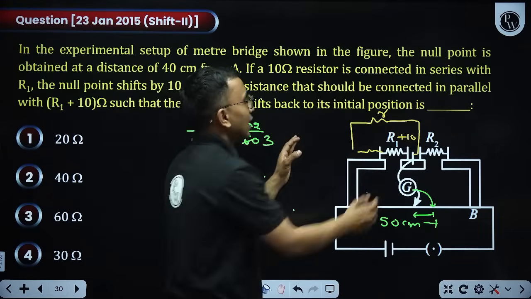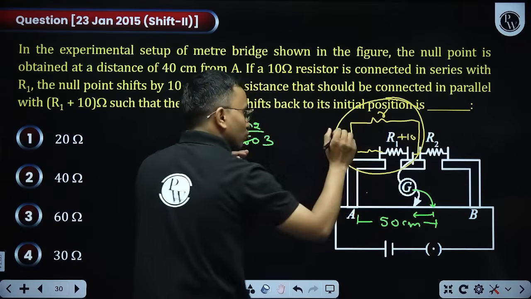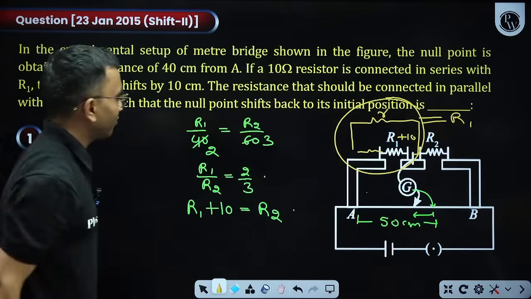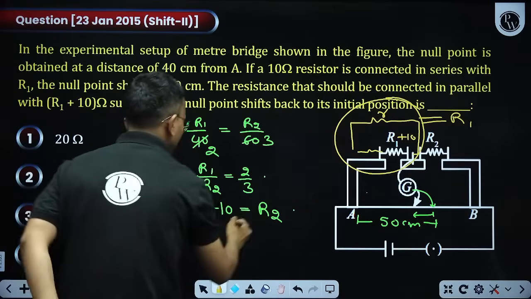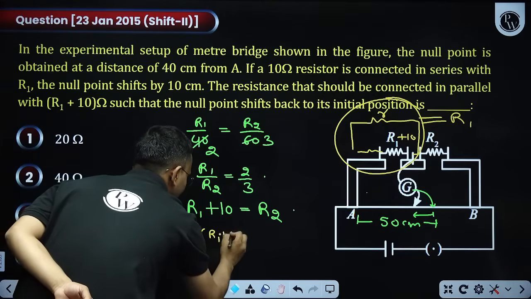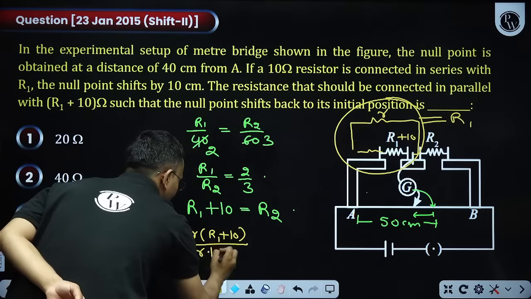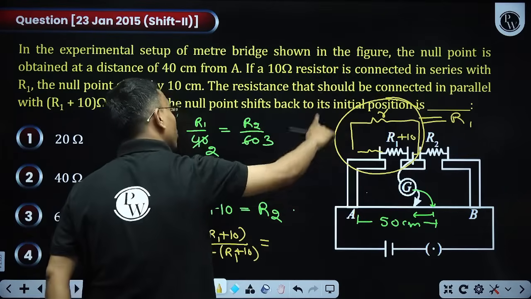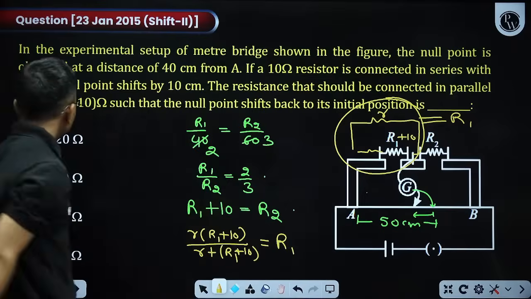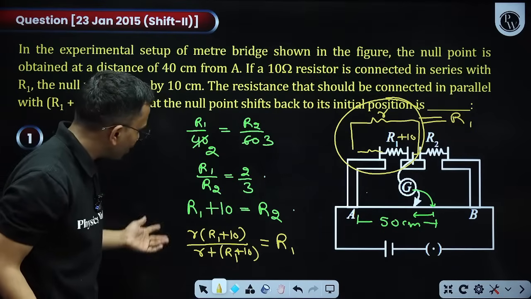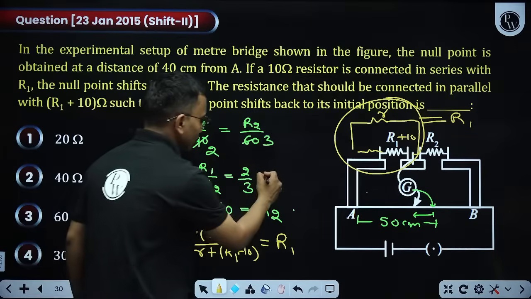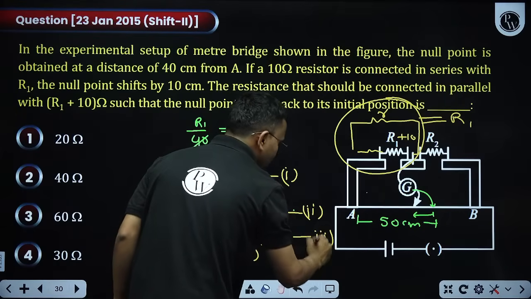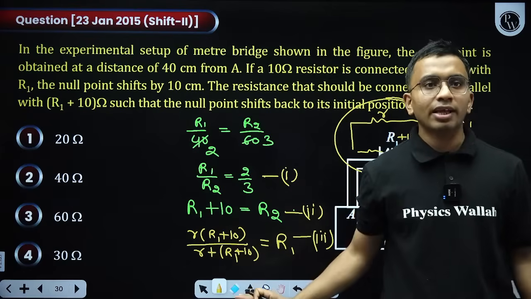It means this resistance has to be equal to the original resistance which was R1. Simple thing. So what is the parallel equivalent of these two? R into (R1 plus 10) divided by R plus R1 plus 10, and this is equal to the original R1. From here, what are the variables? R1, R2 and R. This is the first equation, this is the second equation, this is the third equation. 3 equations, 3 variables, it can be simplified.